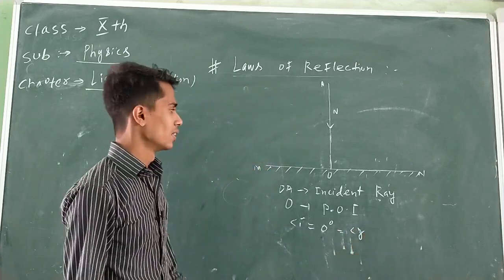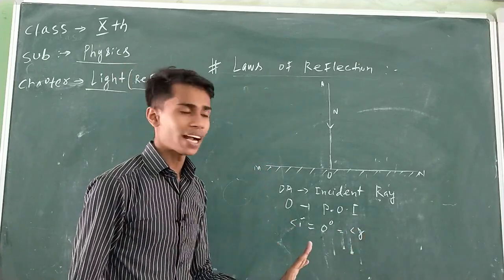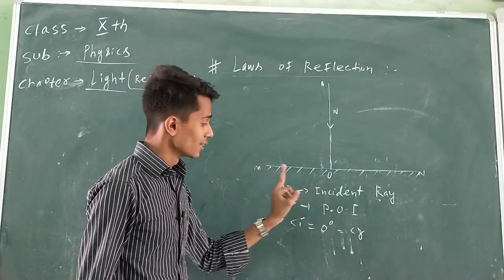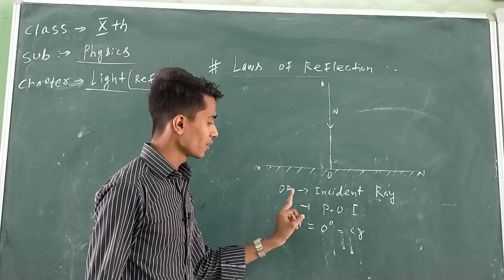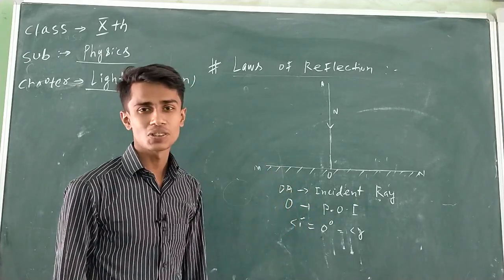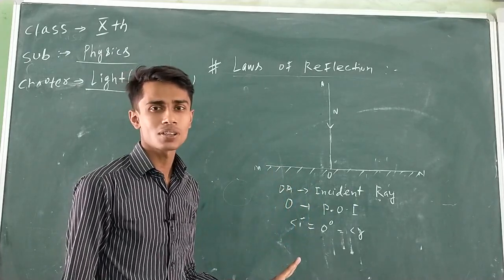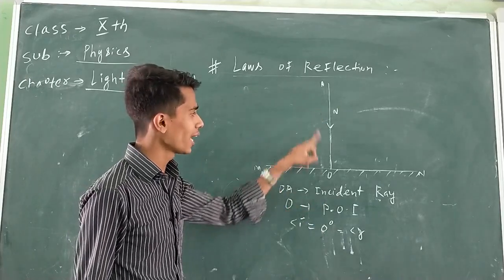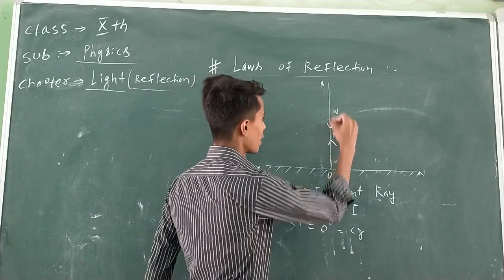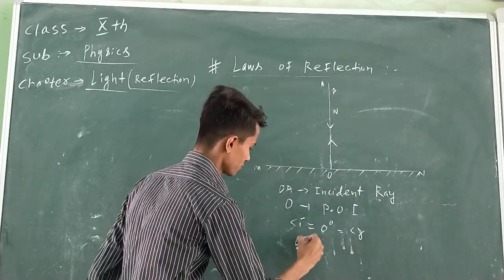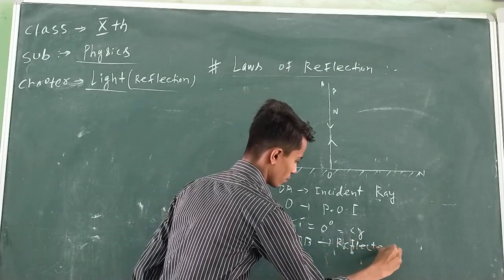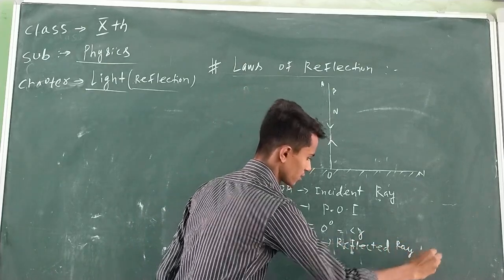From the law of reflection, now a reflected light ray is to be drawn from the point of incidence such that the angle between the normal and the reflected ray is 0 degree. What do you conclude? Of course, the reflected ray will be on the same line as that of the normal. I mean, here OB is the reflected ray. Yes or no?